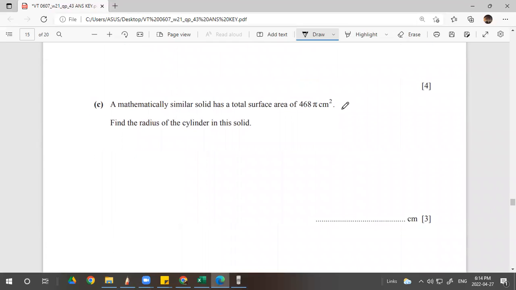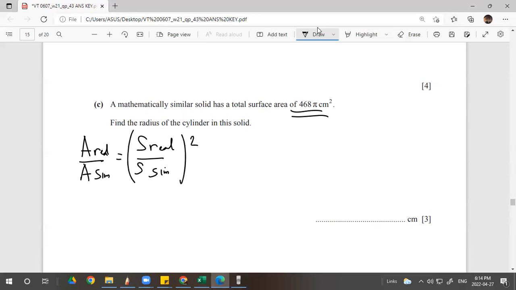Okay, I did something wrong. I forgot to put this. A mathematically similar solid has the total surface area. So, another similar solid. Area of real over area of similar equals the size of the real over the size of the similar, squared. This is real, and this is similar.